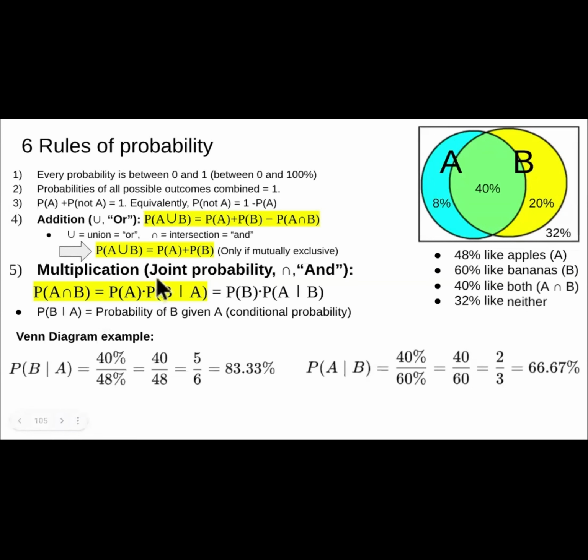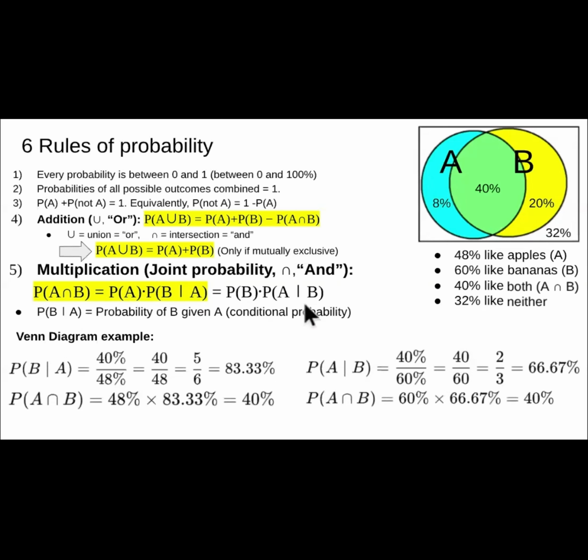In other words, it doesn't matter if you swap A and B, it will still be the same. In our example, it's saying the probability of A and B, which we know is 40%, is equal to the probability of A, which is 48%, times probability of B given A, which we just saw is 83%. And it's also equal to the probability of B, which is 60%, times the probability of A given B, which